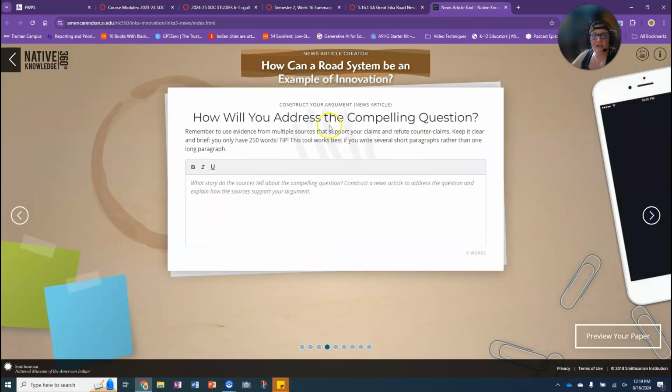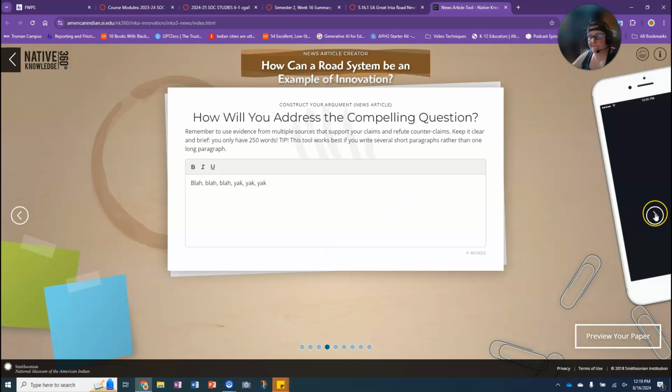All right, so how am I going to address the compelling question? This is basically a CER paragraph. How can a road system be an example of an innovation? Now, I'm not going to do that because I don't want people stealing my work, but because I want to be able to get to the end, I'm just going to fill in some text here.